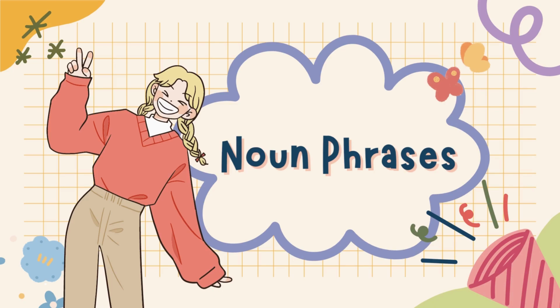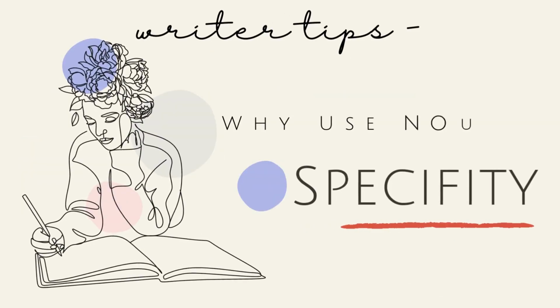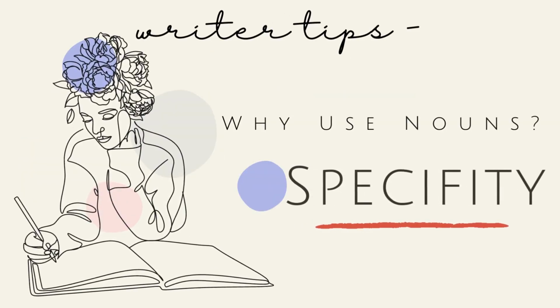Noun phrases perform exactly the same role as common nouns in a sentence. In the example, the goat, it is a common noun, inserted into a simple sentence. By adding an adjective, hungry, it gives goat a descriptor, creating a noun phrase. With the additional prepositional phrase, the sentence creates a visual picture for the reader. That visual picture is exactly what you want to do in your writing.